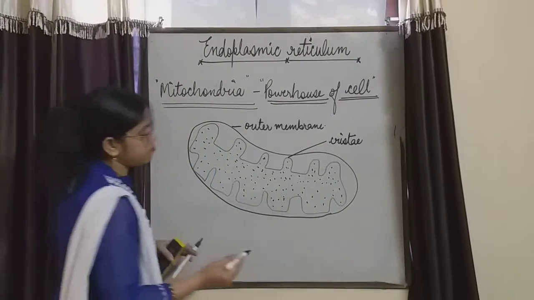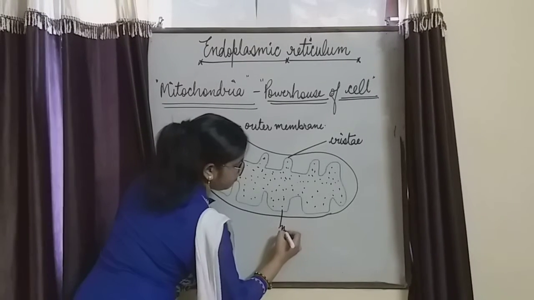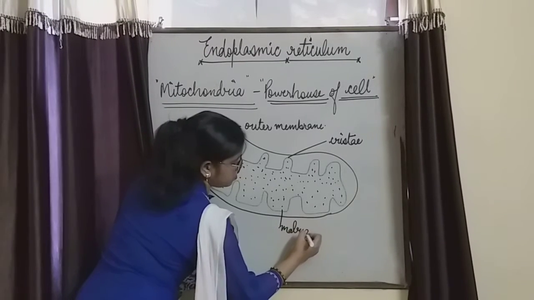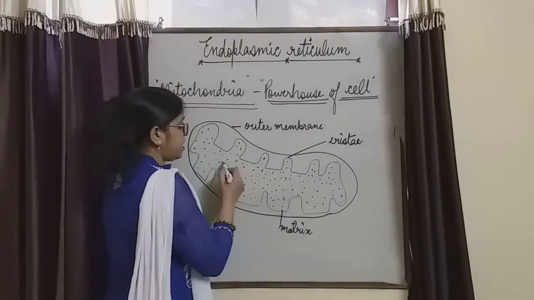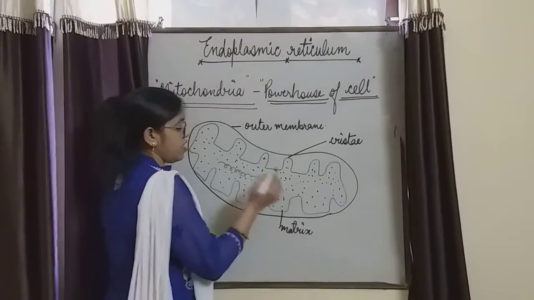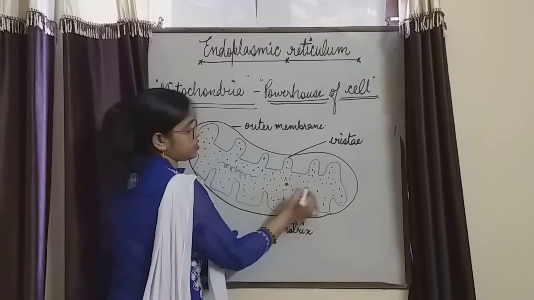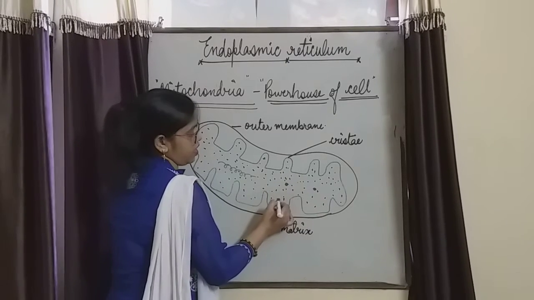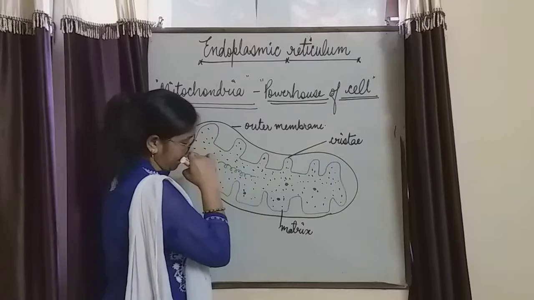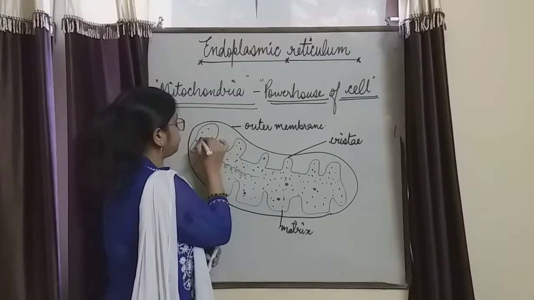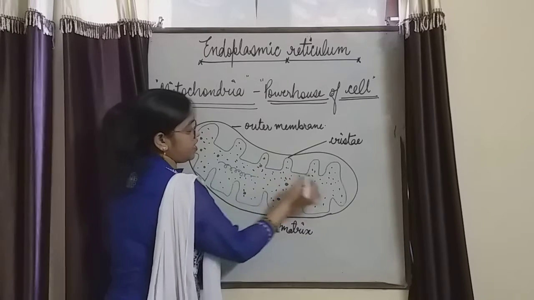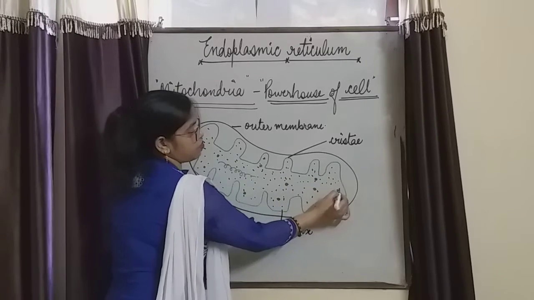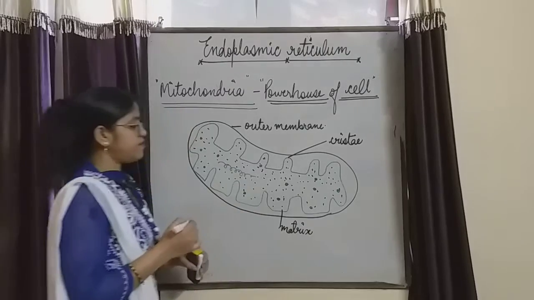Here this is the matrix of mitochondria, the fluid matrix, in which the DNA is present and so many ribosomes are present to carry out the function of mitochondria. Here I am drawing, you can see clearly. So DNA is present in the mitochondria, and ribosomes also.